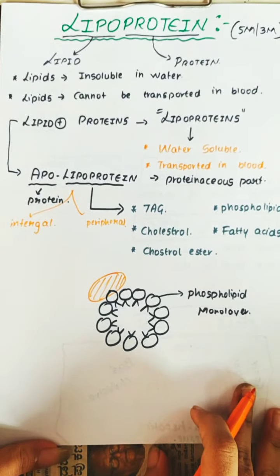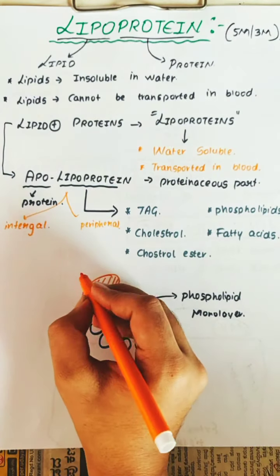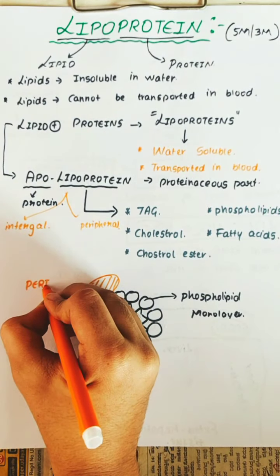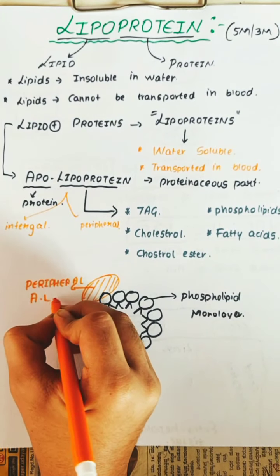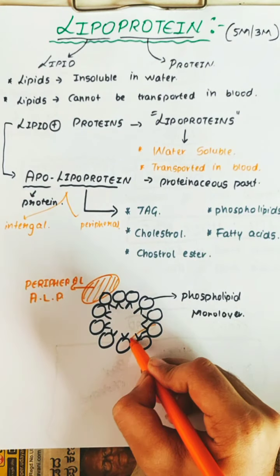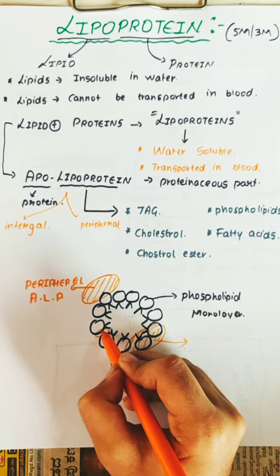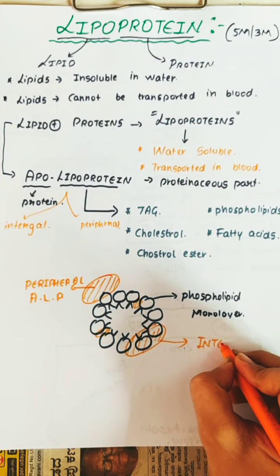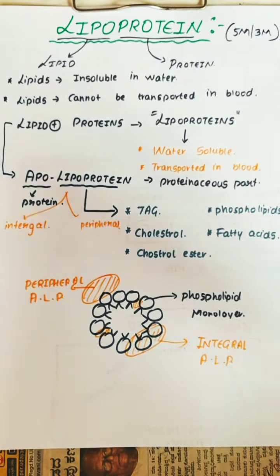This is the peripheral apolipoprotein, outside, and in between there is the integral apolipoprotein.